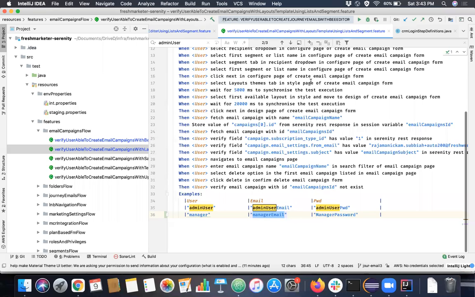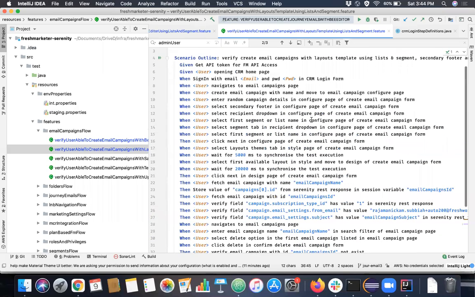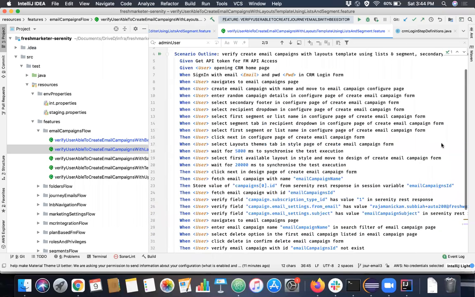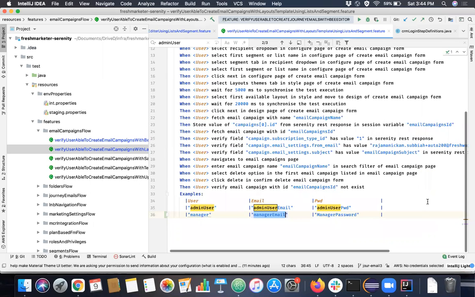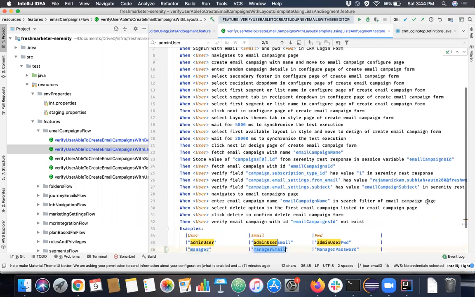But one second, Karthik, can you just go to the top of the feature file, please? Yeah. It goes column by column. Sorry, row by row. Okay. Right? Because it's two different data coming into the feature file. Two different data, right?